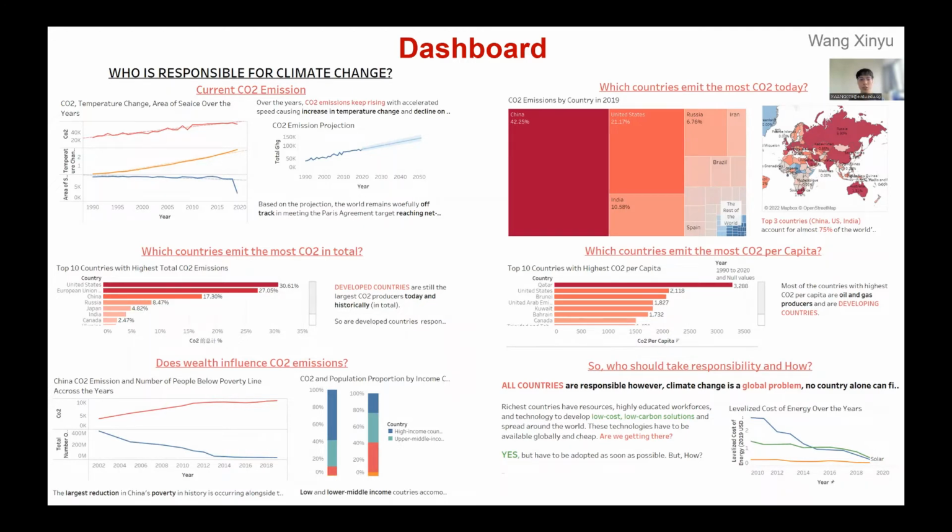What is the current situation of carbon dioxide emission and climate change? What countries emit carbon dioxide most recently and totally in the past? What countries have the greatest per capita emissions? What is the relationship between wealth and carbon dioxide emission? And finally, who should take responsibility and how? Now our team will introduce every part in detail.